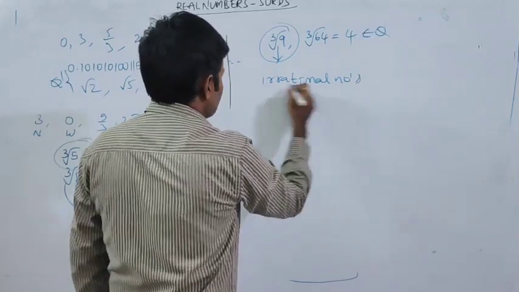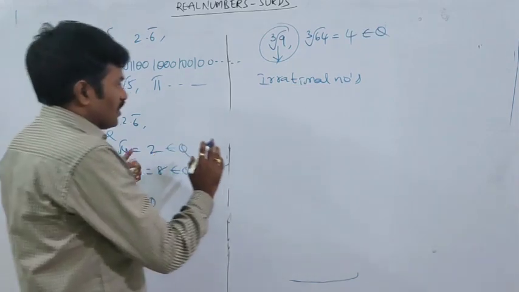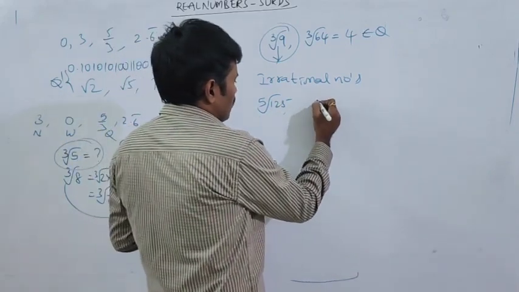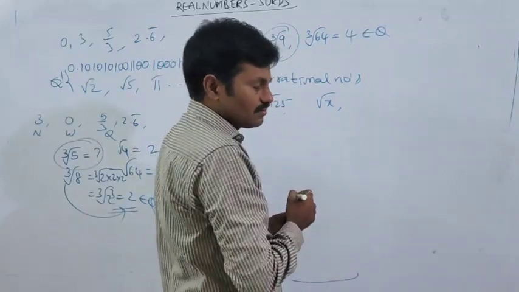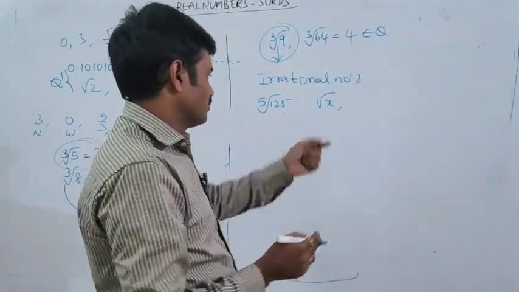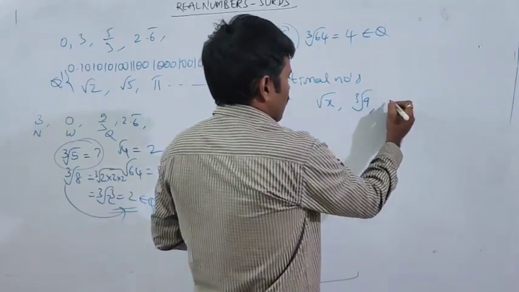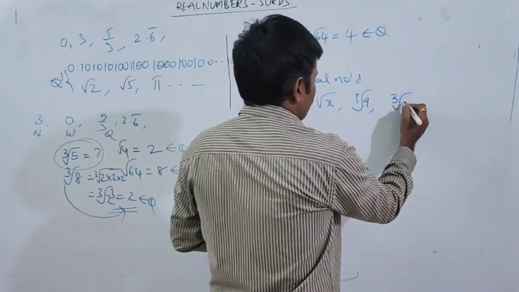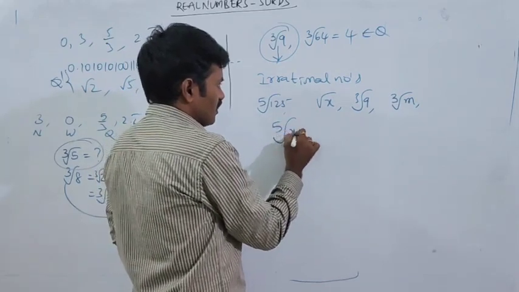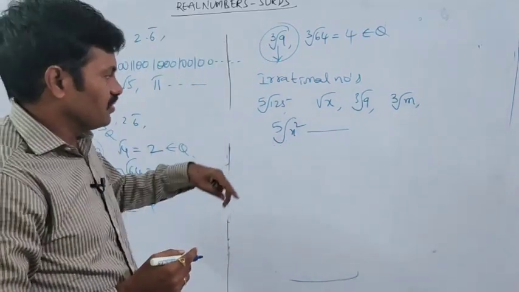These are irrational numbers. But when a number is written like this, fifth root of 125 or square root of x, a square root of an algebraic expression, or cube root of 9, or cube root of m, or fifth root of x square, these types of numbers are given a certain name.